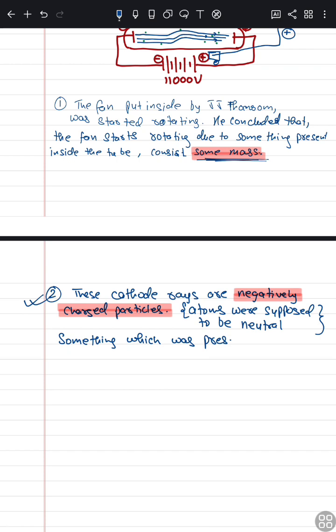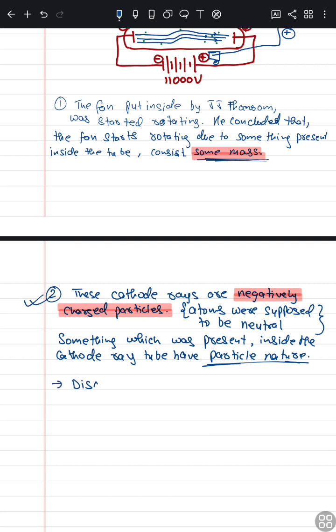From these two points, it was clear that whatever was present inside the cathode ray tube has particle nature. This was the breakthrough which discovered the electron, and J.J. Thomson named it an electron.